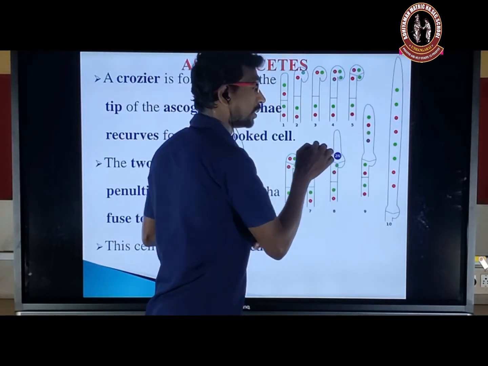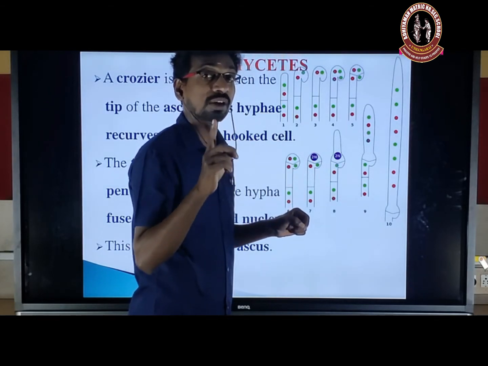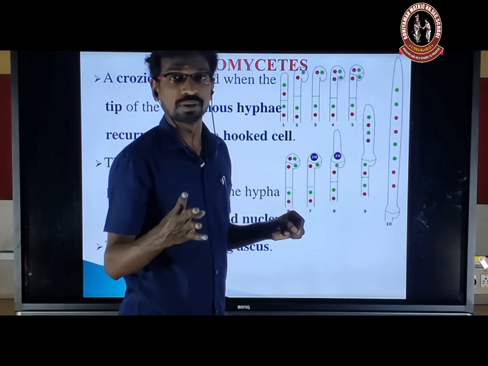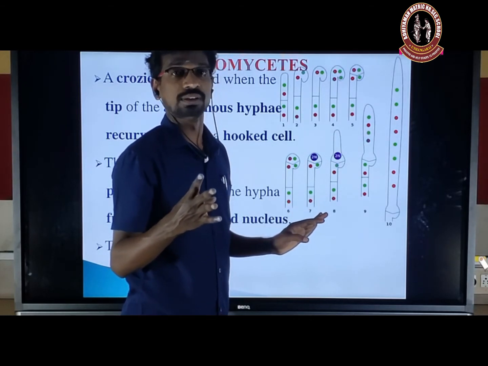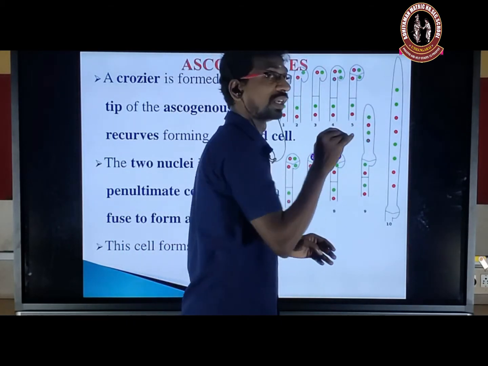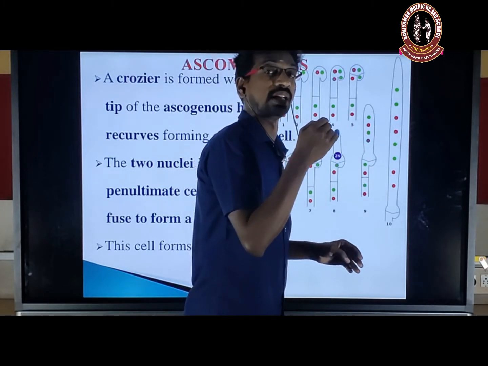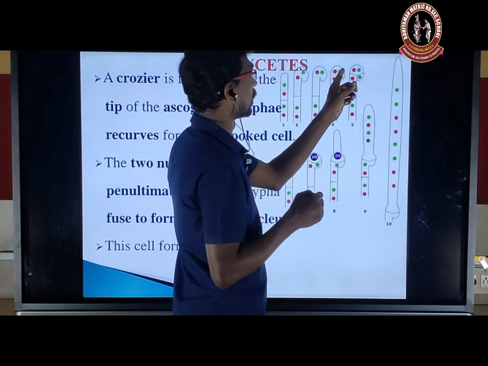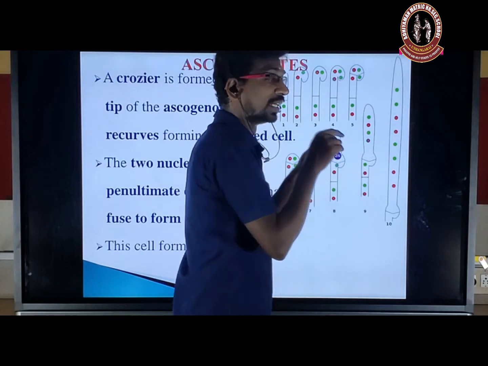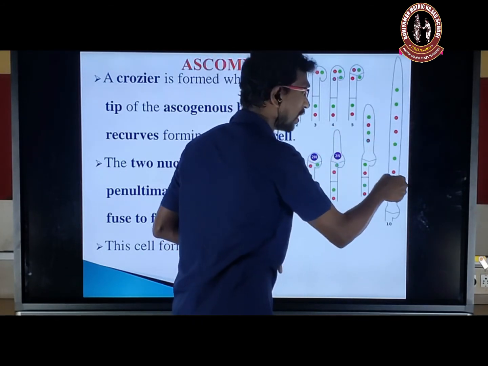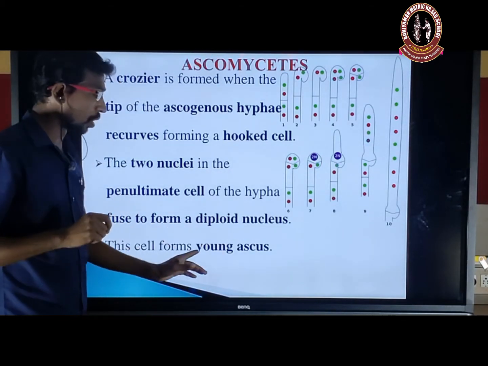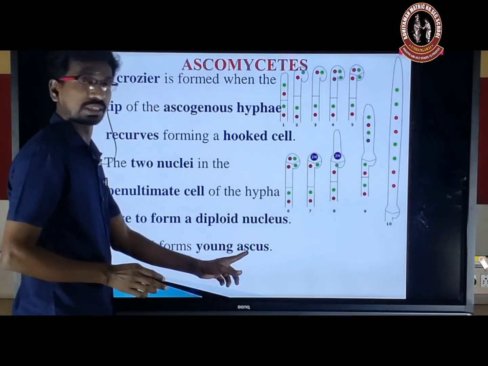Okay, now the diploid nucleus undergoes the first meiotic division. During the meiotic division, four nuclei are formed because it's karyokinesis. So four nuclei are formed. Later, these four nuclei undergo the second division, the mitotic division, because the first was meiotic. So the second, mitotic, also gives eight nuclei. These eight nuclei are arranged in a linear way in the sac-like structure. Okay. So the diploid nucleus, this is called the young ascus.